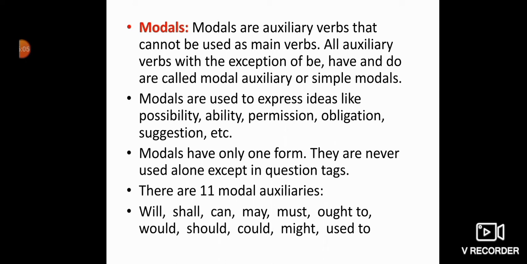All auxiliary verbs, with the exception of be, have and do. Just now in the previous slide I told you that be, have and do, all three are the special form of verbs which we can use as the main verb and as the auxiliary verb also. Others are called the modal auxiliaries or the simple modals.